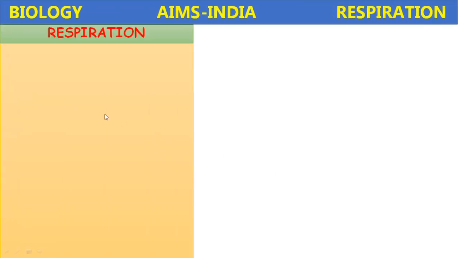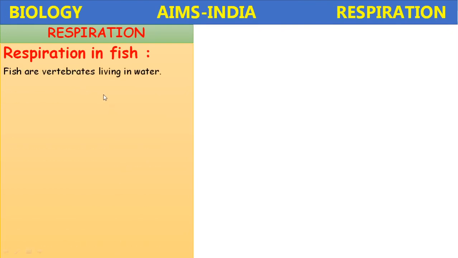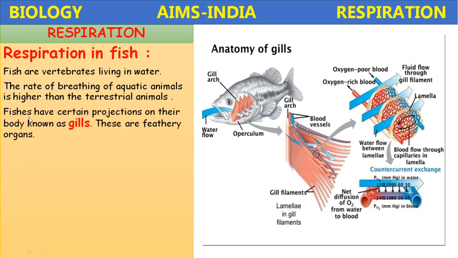Finally, the respiration in aquatic animal, fish. In aquatic animals, availability of oxygen is very typical. That is why the respiratory system in the fish is a very typical one. Fishes are vertebrates living in water. The rate of breathing of aquatic animals is higher than terrestrial animals because they depend on dissolved oxygen present in the water. Fishes have certain projections on their body known as gills.